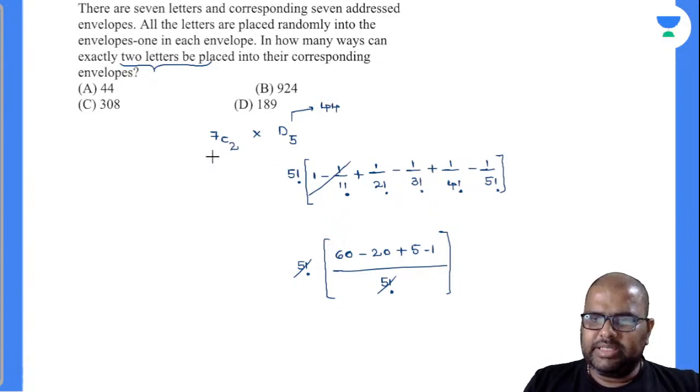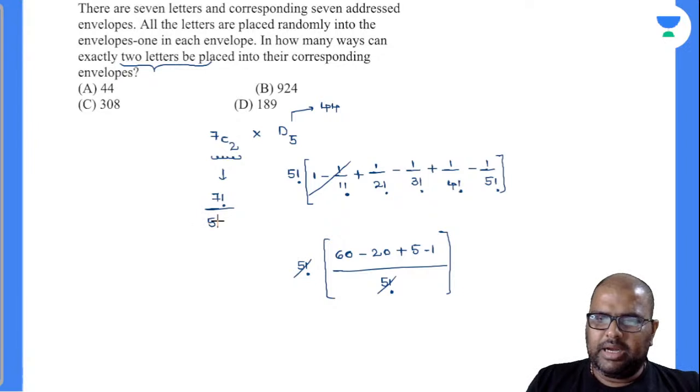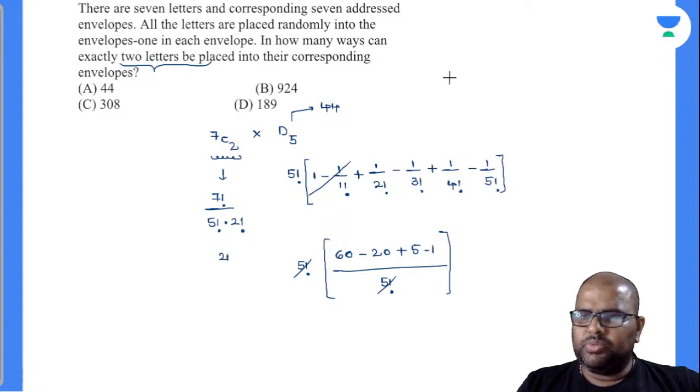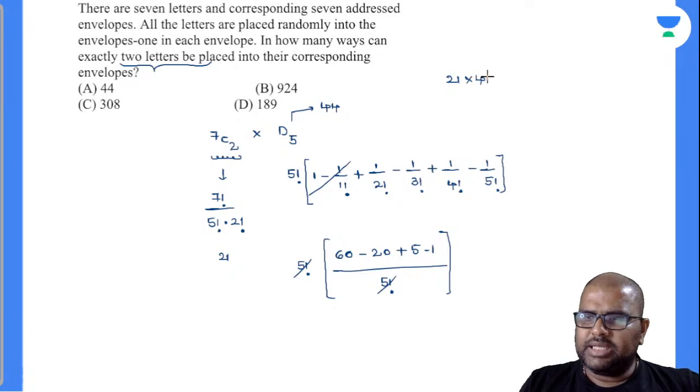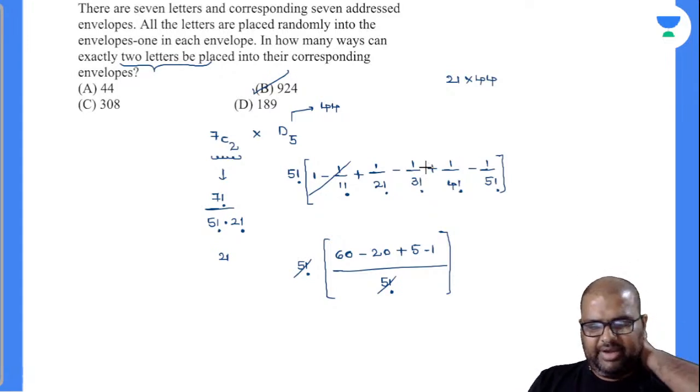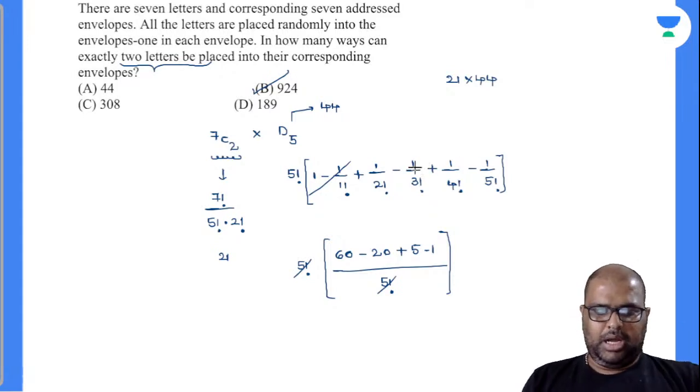Now 7C2, let's find out the value of 7C2. Everybody knows 7 factorial by 5 factorial into 2 factorial, and the answer is 21. 7 times 6 is 42, divided by 2. Is it 21? So my answer will be 21 into 44. The answer ends with 4 and there is only one option with 3 digits, so that will be the answer. You can calculate this and find out the answer there. I hope I am clear.